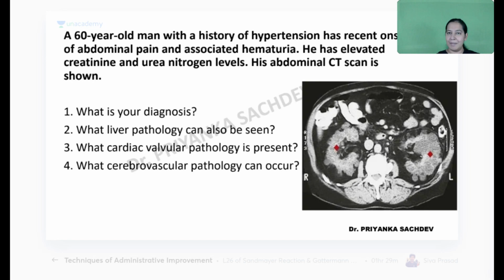So this is a question based on a radiological image. In the image, you can see a CT scan. Read the question, understand the image, then tell me the answer. A 60-year-old male is having hypertension, abdominal pain, and hematuria. So 3 problems: the patient is hypertensive, has abdominal pain, and has blood in the urine. His creatinine is elevated, BUN is elevated.